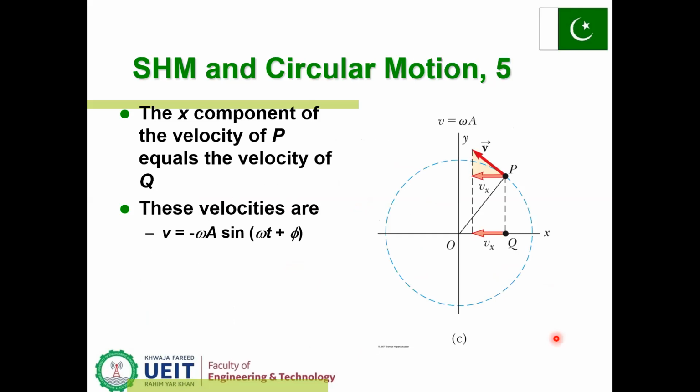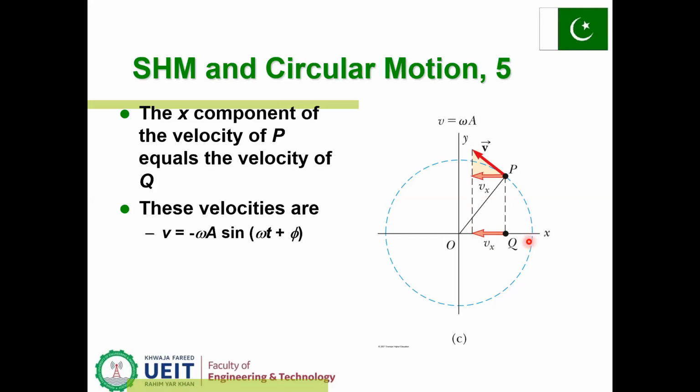Simple harmonic motion and circular motion are shown. The same case is here, but the velocity becomes v equal to minus omega A sine(omega t plus phi). This is the x component of the velocity and the y component of the velocity is here.